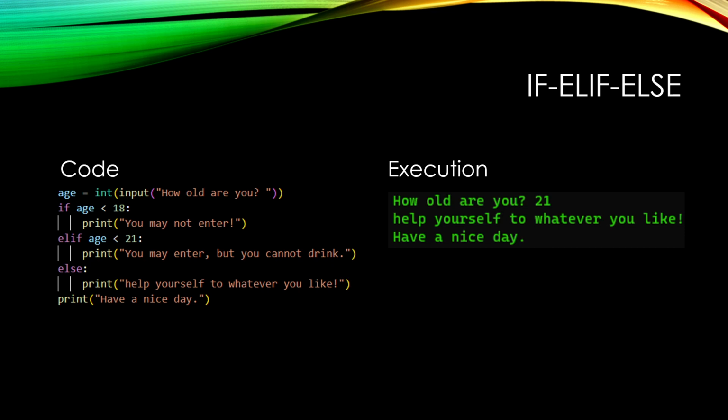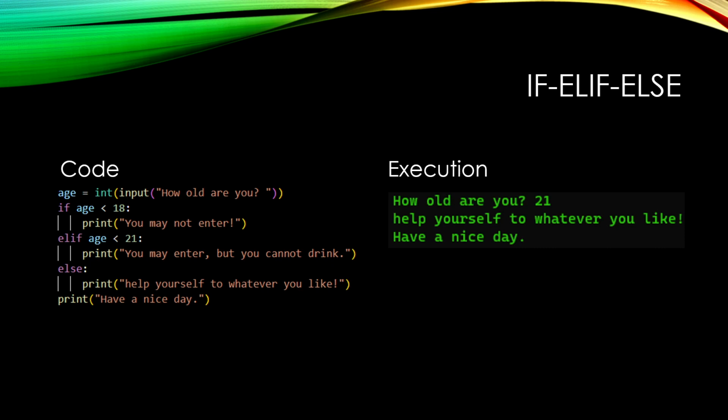In this case, because we have already checked that age is not less than 18, it is greater than or equal. Now we are checking if it is also less than 21. So in this case, our elif is going to be true if the user is 18, 19, or 20. And in this case, it says you may enter, but you may not drink.